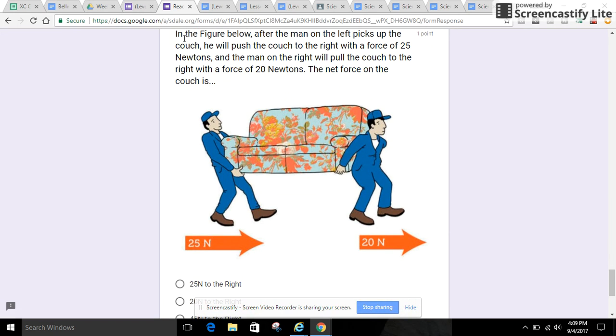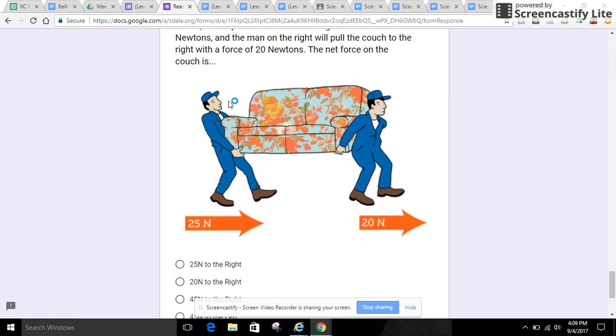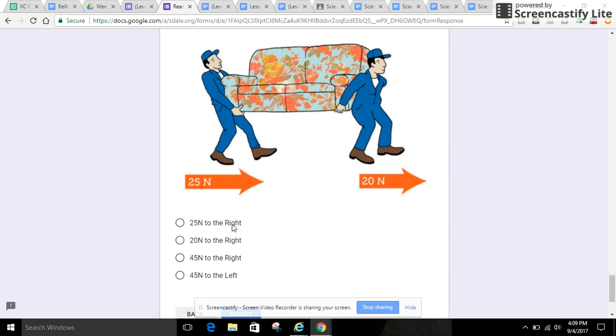Next question. In the figure below, after the man on the left picks up the couch, he will push the couch to the right with a force of 25 newtons, and the man on the right will push the couch to the right with a force of 20 newtons. The net force on the couch is 25 newtons to the right, 20 newtons to the right, 45 newtons to the right, 45 newtons to the left.